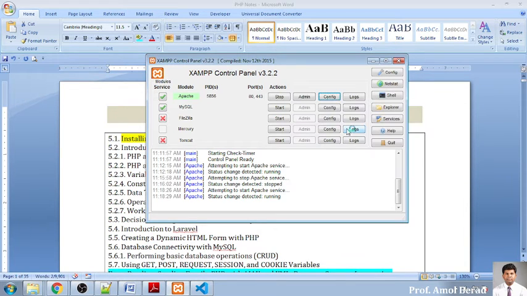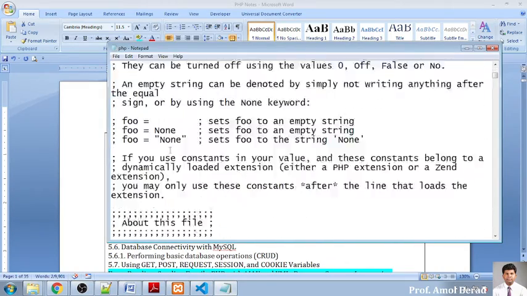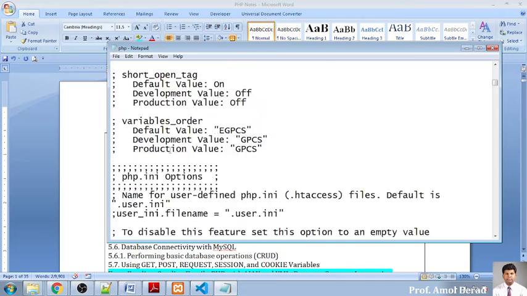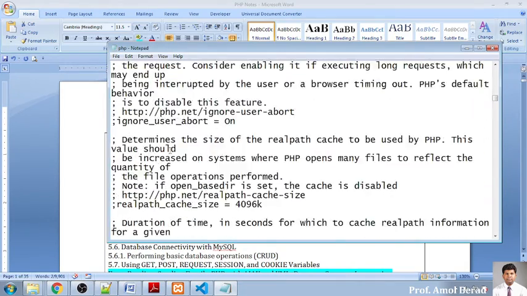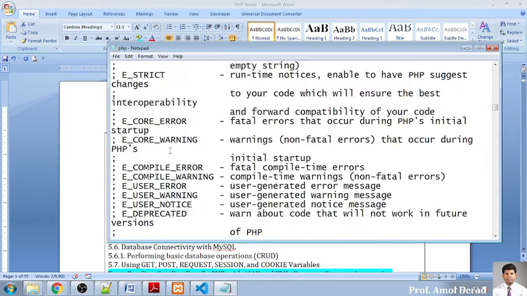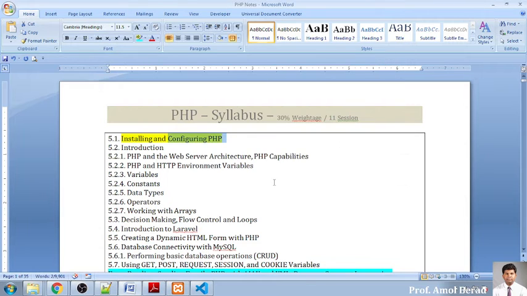If I click on this file, you will find that PHP is already installed on your system, because XAMPP installs everything. This is nothing but the setup of PHP, and that will be installed on your system. This is nothing but the configuration. Don't change any configuration. By default, all settings are accepted, and it runs in the default mode. So don't go into changing any content from this configuration. It is already started, and we are already executing this part.